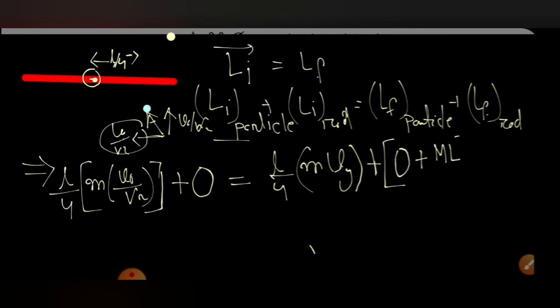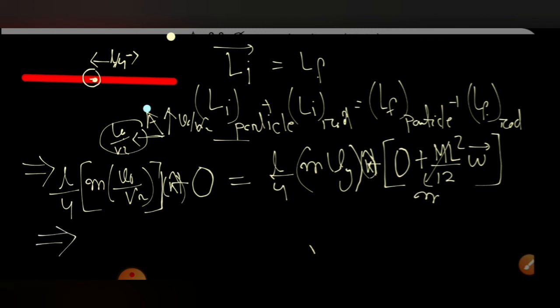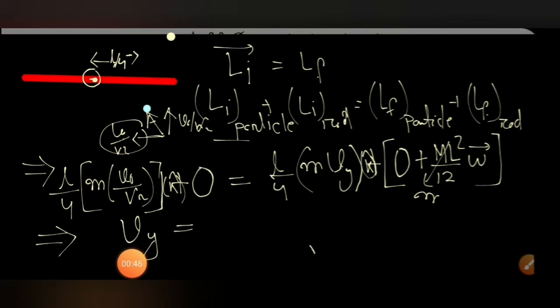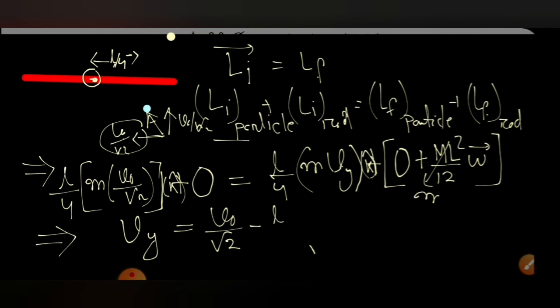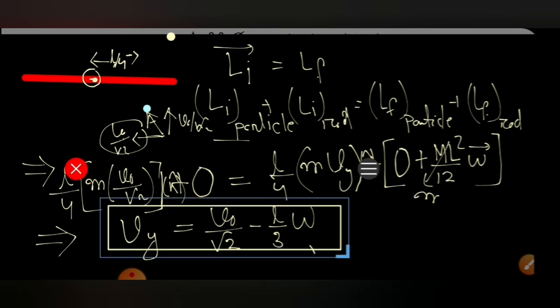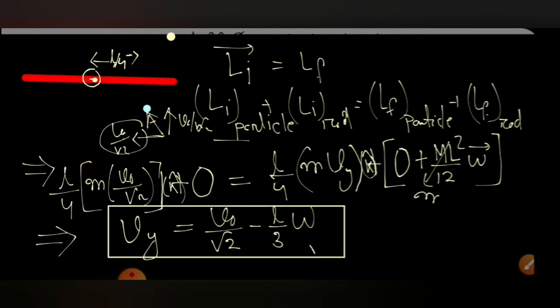In place of ICM omega, I can write ML square by 12 into omega. So this is also in the clockwise sense, k cap and k cap, and this omega can be calculated, and the mass is given to be the same. So we obtained the equation between these, and simplifying this we can obtain the value of omega, or we can get the value of Vy from this equation. Vy is equal to V naught by root 2 minus L by 3 omega. So we got another relation for Vy. Let's give this equation the name equation number 3.